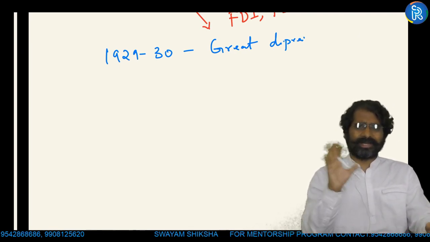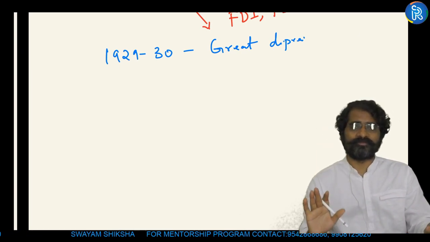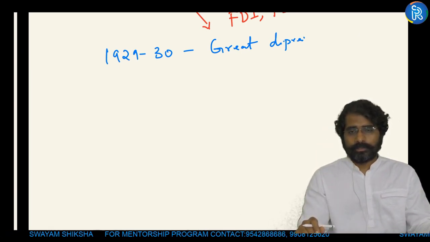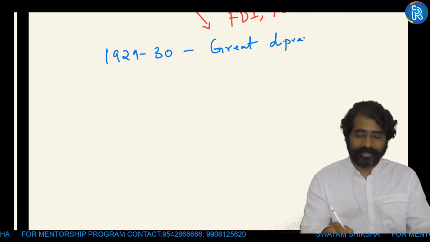Discuss. Of course, word to word it is not the same; it is a UPSC 2014 or 15 question. There I can take my introductions from the Great Depression.